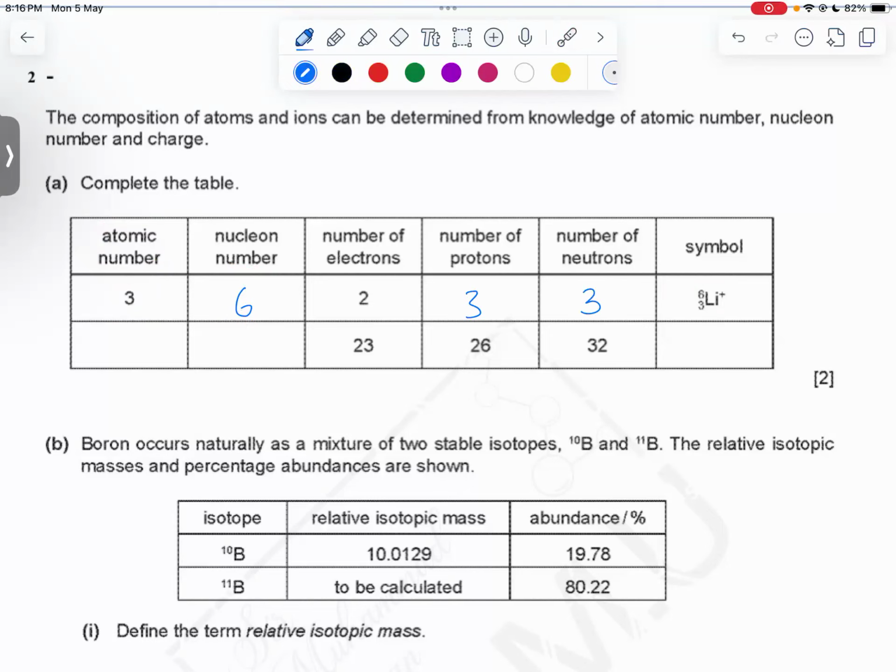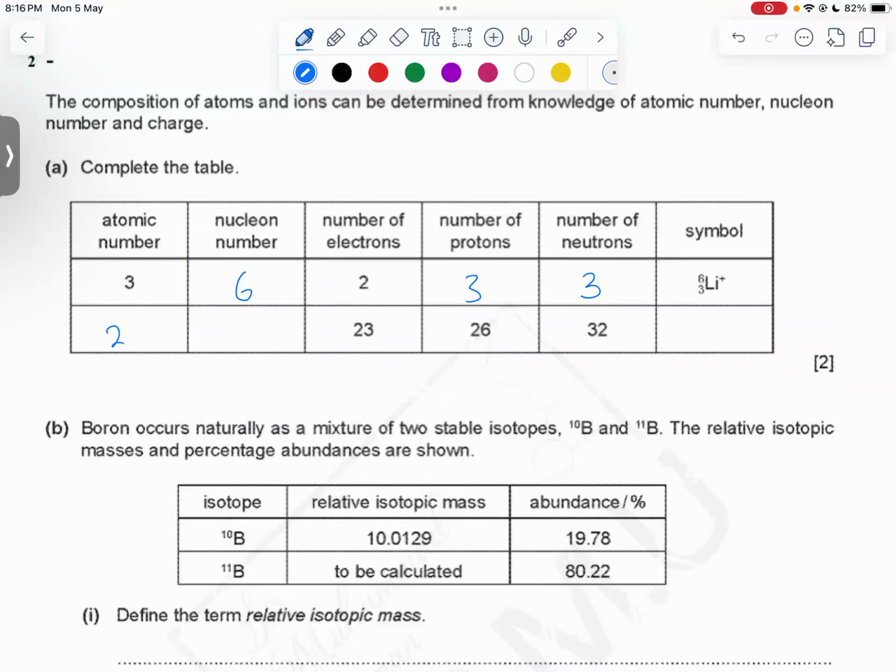All right. Now the next one down here, we know number of electrons is 23, number of protons is 26, and number of neutrons is 32. They're asking for the atomic number. So the atomic number is always the number of protons, all right? So it should be 26. Now the next thing is that you want to tell the nucleon number. Nucleon number is basically the sum of protons and neutrons.